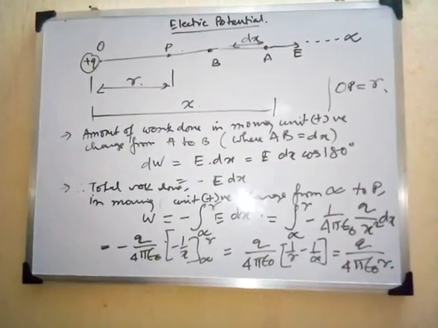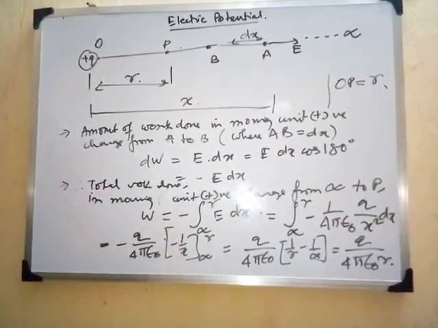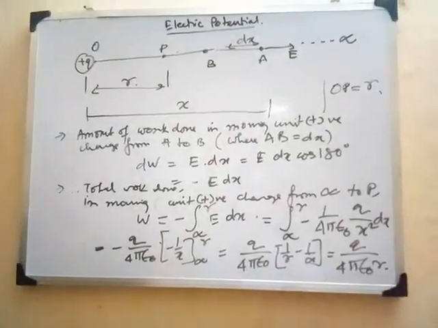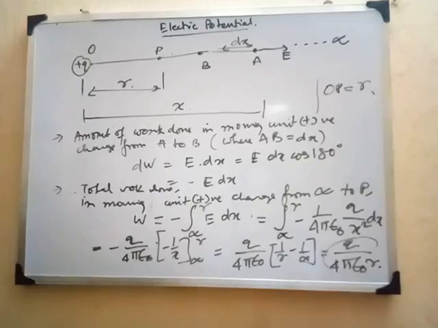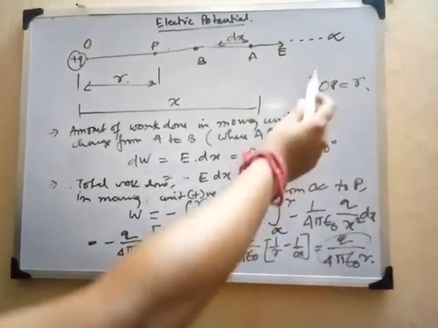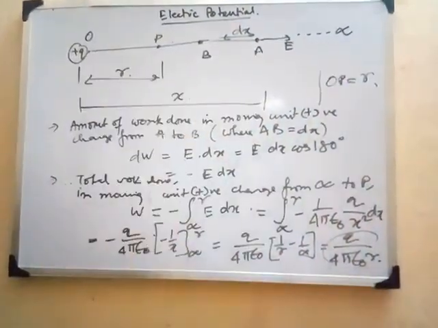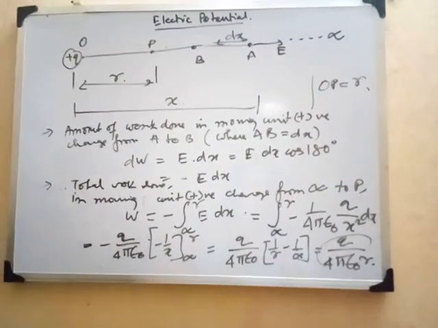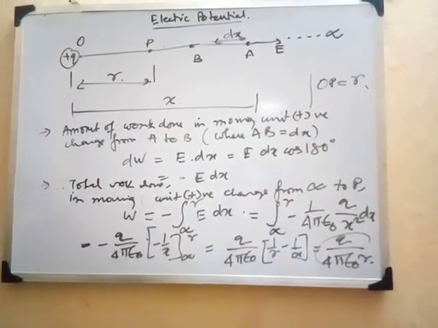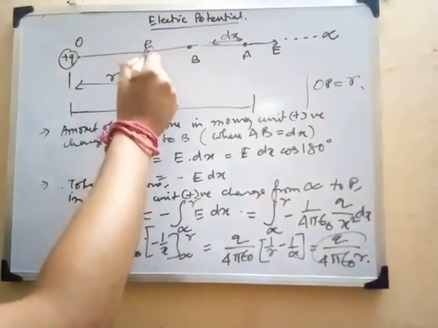So this is your final expression. The total work done that is required in moving a unit positive charge from infinity to the point P, we have found, will be this final expression. So right now, this is the final expression. Our goal was to find the electric potential at this point P.